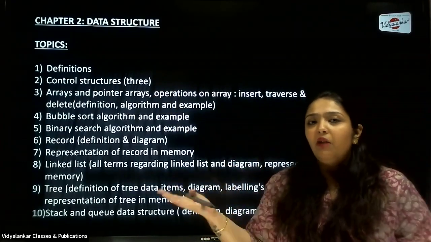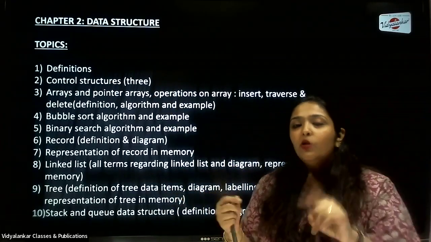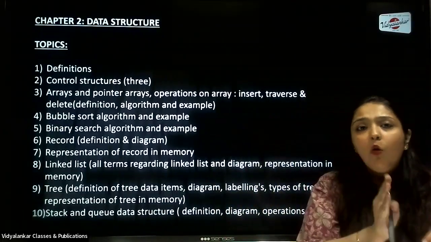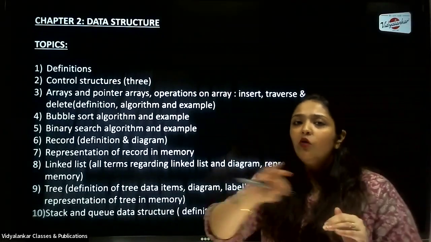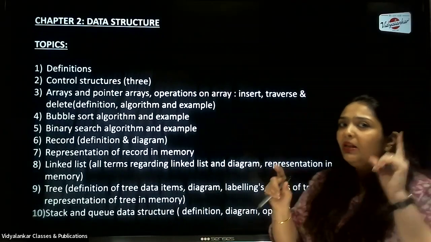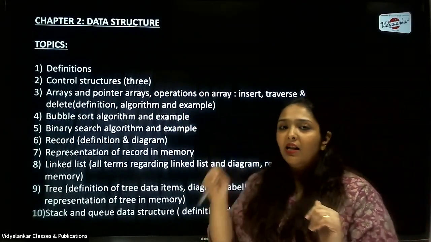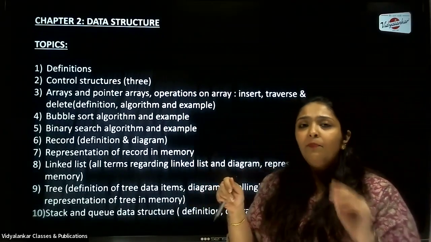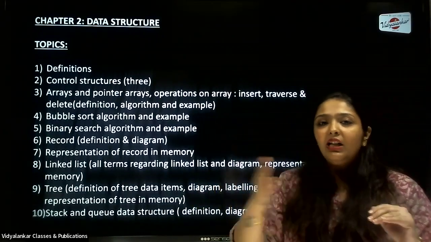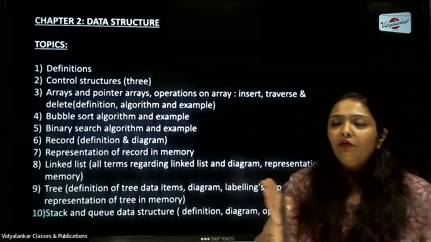How do we bifurcate? For that 1 mark, suppose selection control structure, I will look for the definition which will hold half mark and the diagram which will hold the other half mark. That is how 1 mark is given. So please keep these points in mind while writing the answers for control structures as well. 3 control structures asked for 3 marks, 1 mark each, and you now know how to bifurcate that 1 mark.